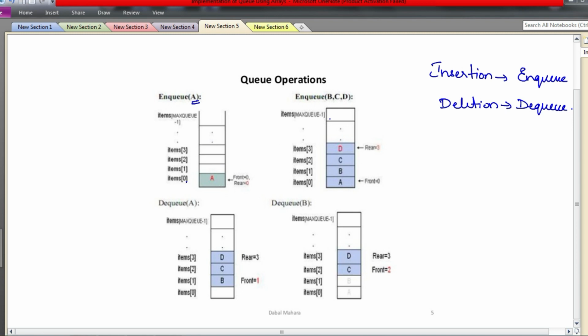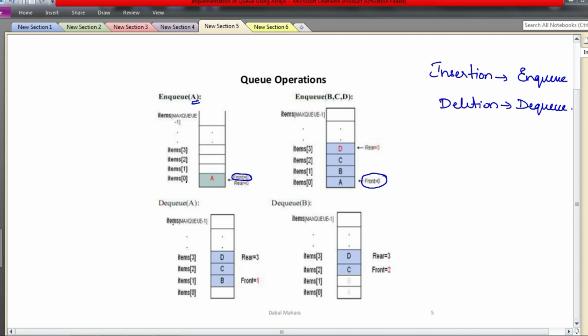Next we are adding 3 more elements. Now when b is inserted, since both are not -1, means some elements are there in the queue, therefore we are going to only increase the rear variable. So front remains 0 only. See, here front is 0, here front remains 0 only, rear keeps on increasing. So when b is inserted, rear became 1, when c is inserted, rear became 2, and when d is inserted, rear became 3. Front is not modified, okay. So while we are adding elements, we increase only the rear variable every time, and only if both are -1, we increase both to 0, okay.